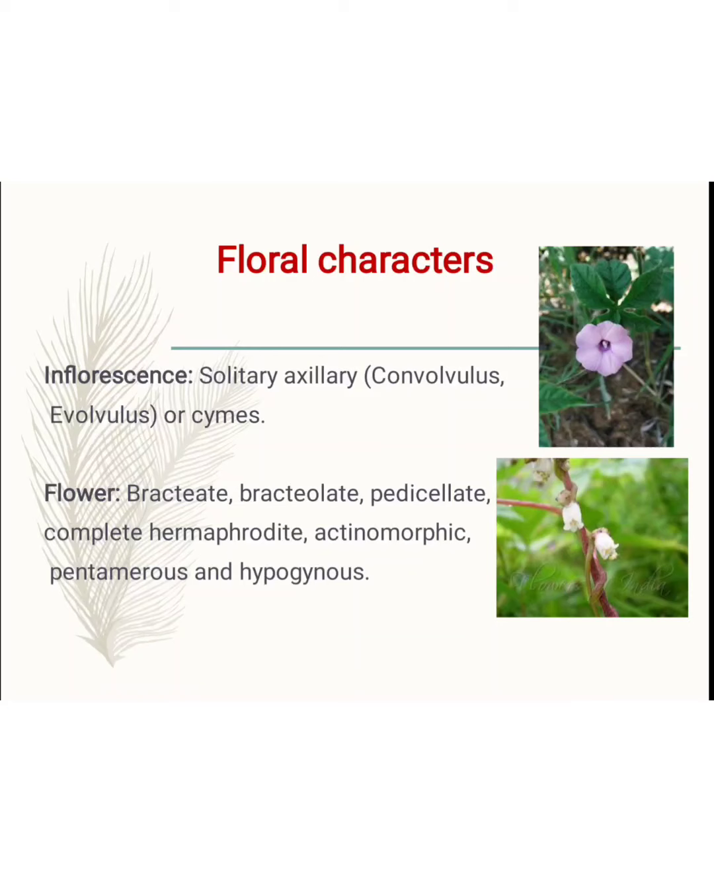Then the pedicellate, it means the pedicels are present on the flower, so it is called the pedicellate flower. They are complete flowers. It means the sepals, petals, calyx, corolla, androecium, and gynoecium, four parts are present. Then the hermaphrodite, it means bisexual. Actinomorphic, it means the symmetrical parts are the same. Pentamerous, most of the calyx and corolla are 5 in number.